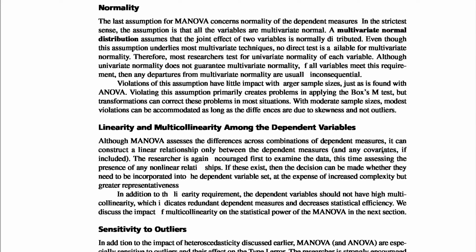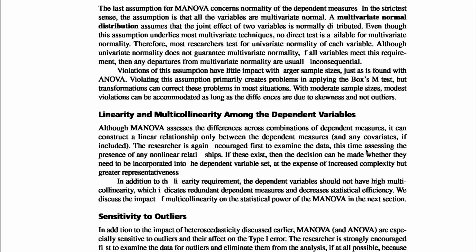In addition to the linearity requirement, the dependent variables should not have high multicollinearity, which indicates redundant dependent measures and decreased statistical efficiency. We discuss the impact of multicollinearity on the statistical power of MANOVA in the next session.